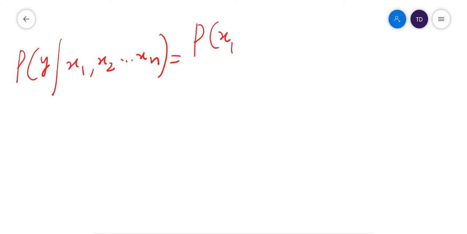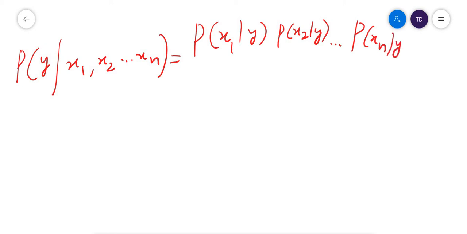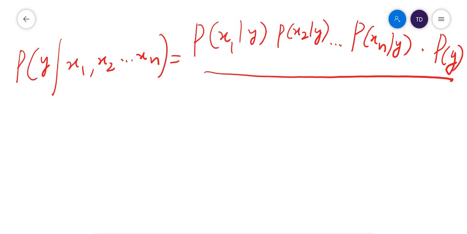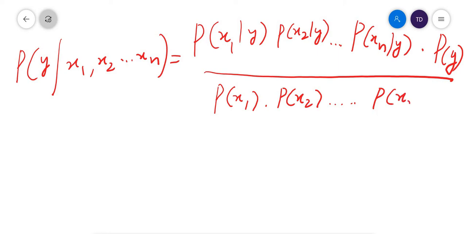the conditional probability of x1 with respect to y, then probability of x2 with respect to y, and so on, up to probability of xn with respect to y, multiplied by probability of y, divided by probability of x1 into probability of x2 up to probability of xn.